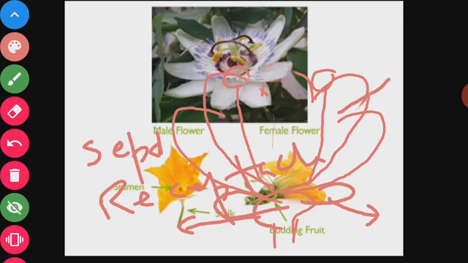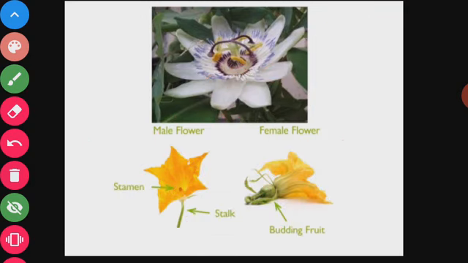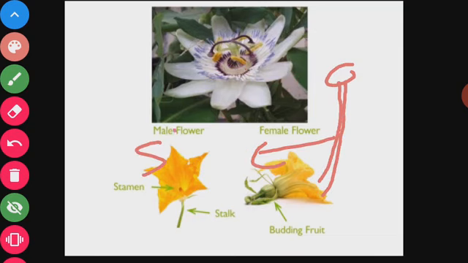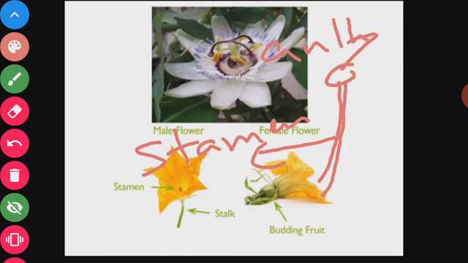These are known as petals, they are non-green. This is known as stamen. If I draw here the structure of a stamen, this is a complete stamen. The stamen has two parts. This is known as anther. This is known as filament.